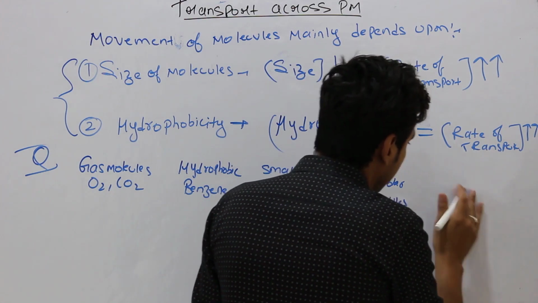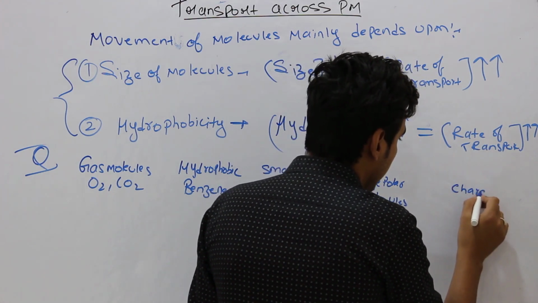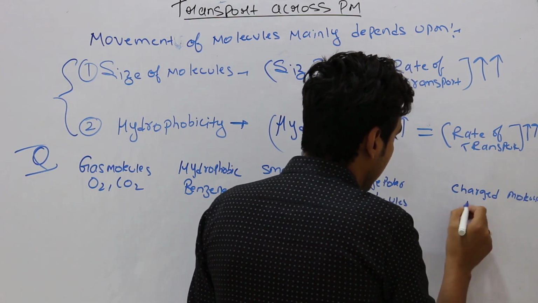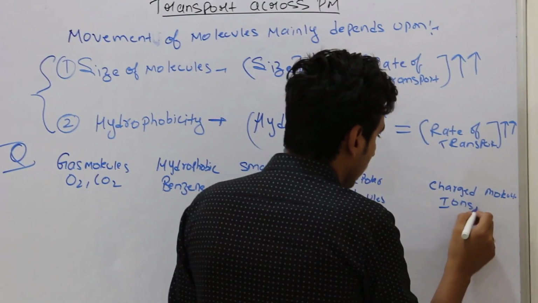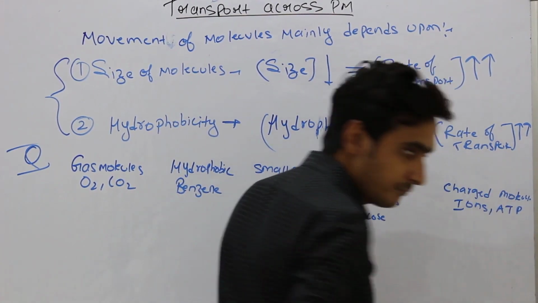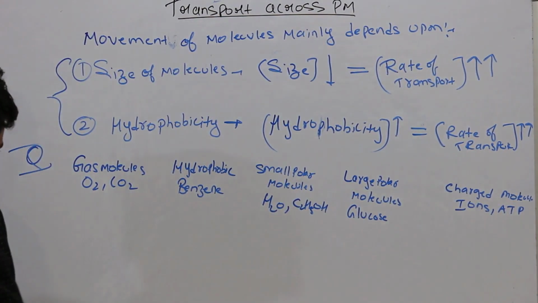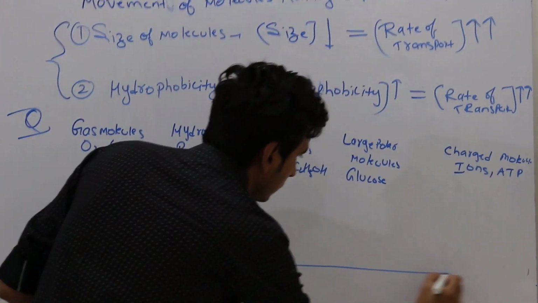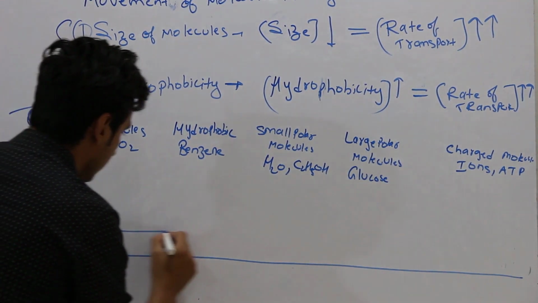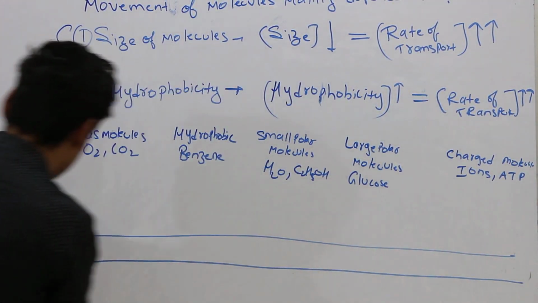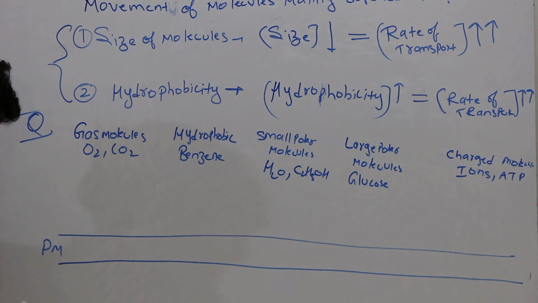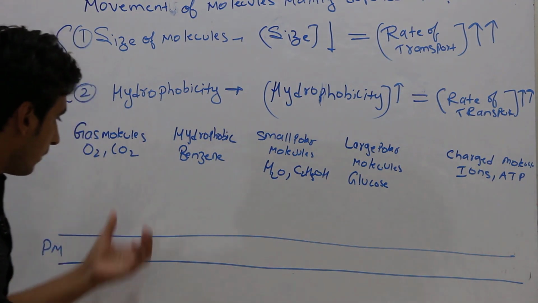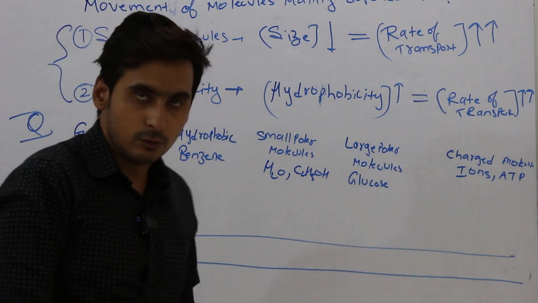Then you have charged molecules like ions or ATP. So you have a plasma membrane here. They will ask you which one will move fast and which one will be slow.